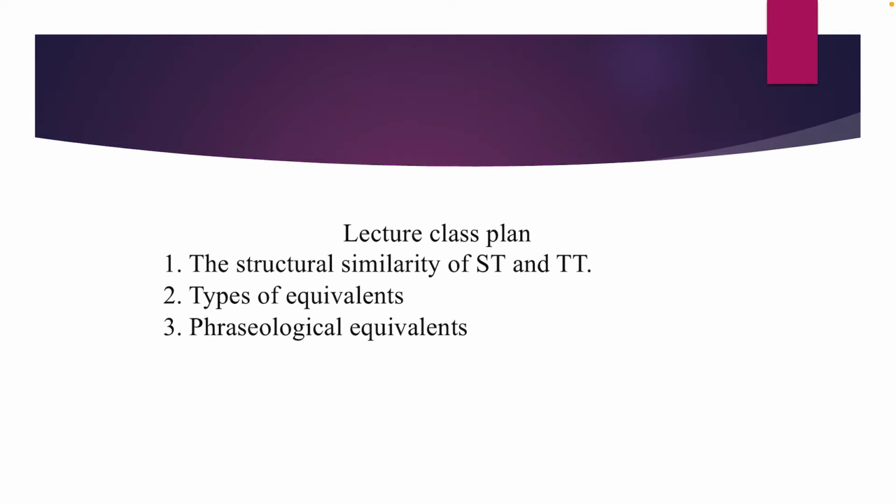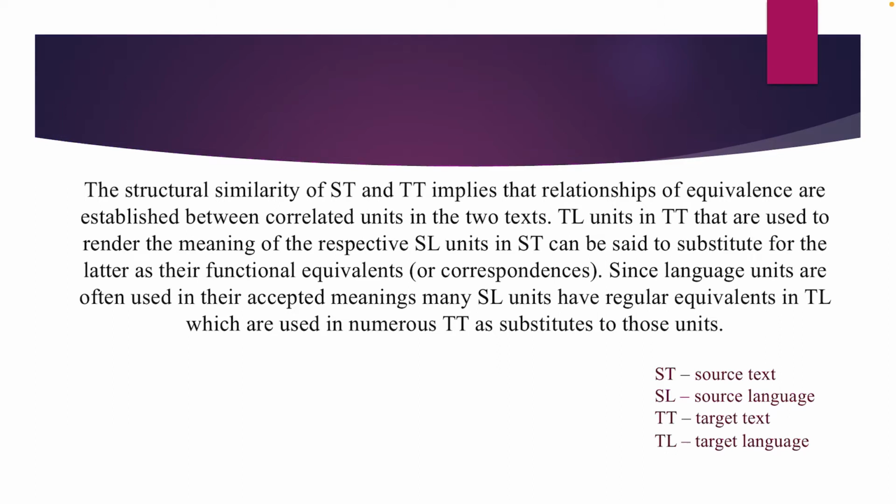The third, phraseological equivalence. The structural similarity of source text and target text implies that relationships of equivalence are established between correlated units in the two texts. Target language units in target texts that are used to render the meaning of the respective source language units in source text can be said to substitute for the latter as their functional equivalents. Since language units are often used in their accepted meanings, many source language units have regular equivalents in target language, which are used in numerous target texts as substitutes to those units.